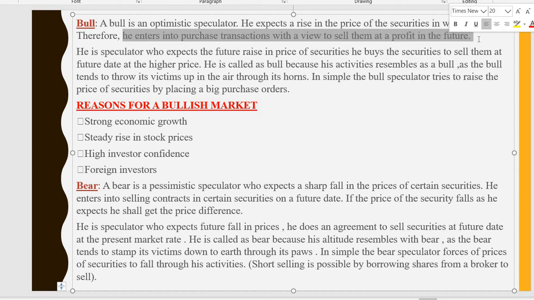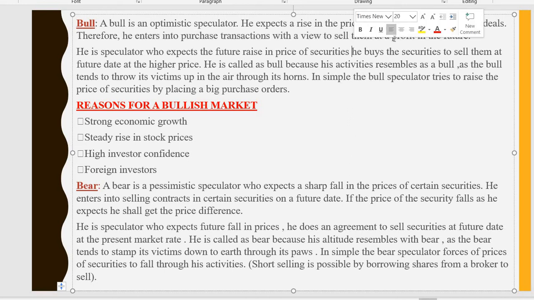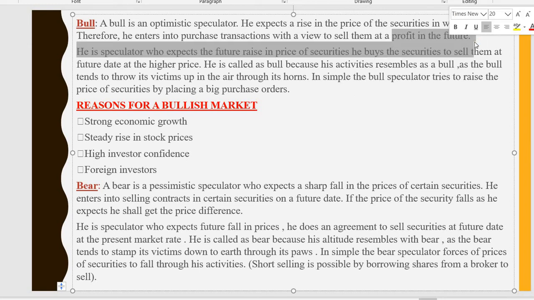The main intention of this bull market or bullish market is that he wants each and every security to be sold in the market for a profit only. So he purchased with a view to make a profit.